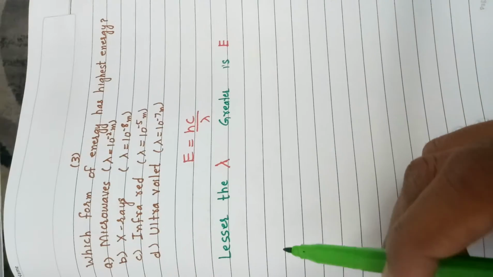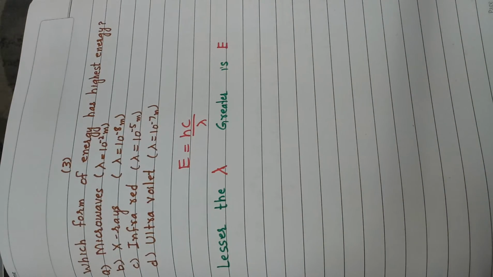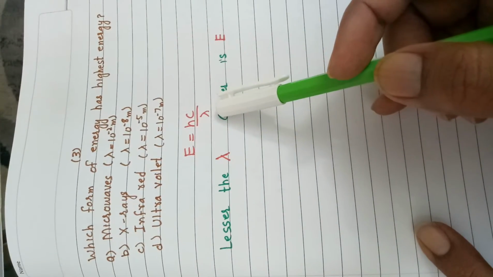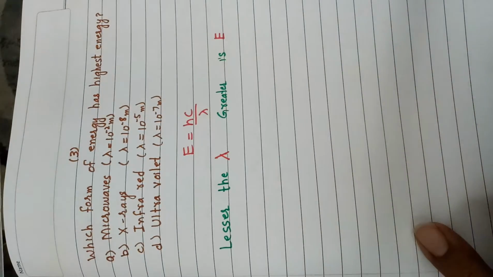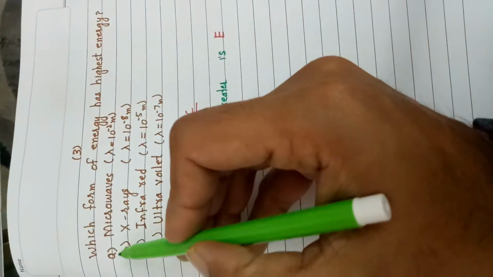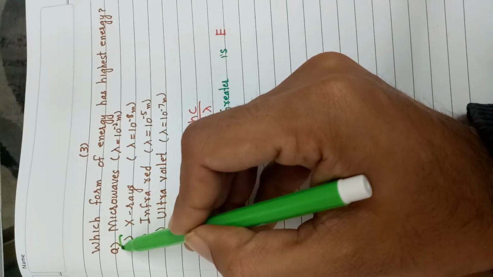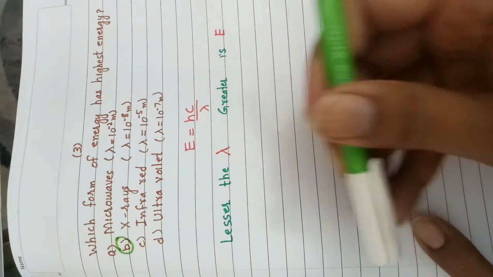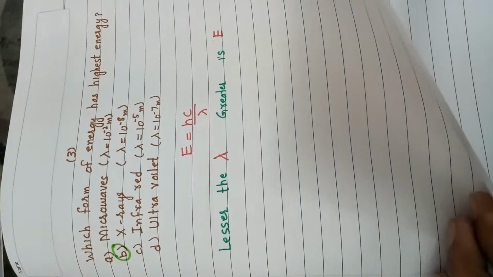Third question is, which form of the energy has highest energy? E is equal to hc by lambda. According to this expression, lesser the wavelength, greater is energy. So according to that, answer to this question is option B, because X-ray has lesser wavelength, 10 to the power minus 8 meters, so it will have the higher energy.